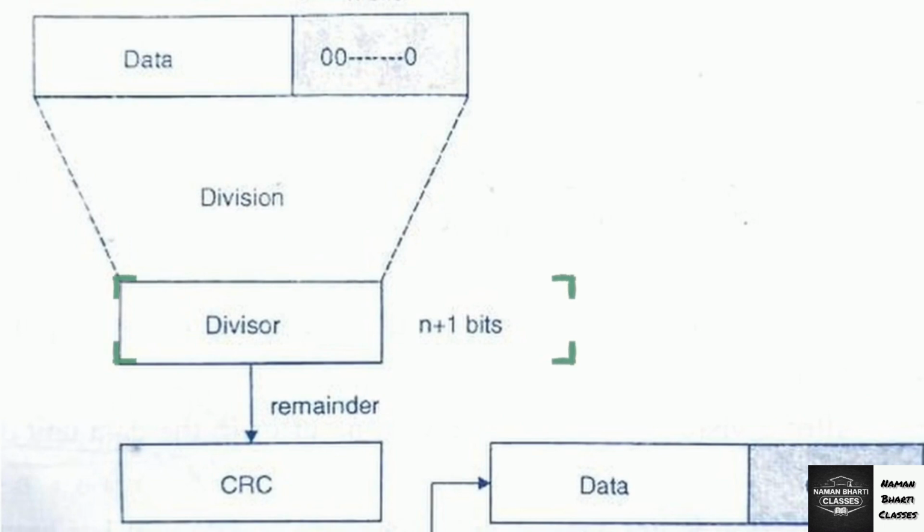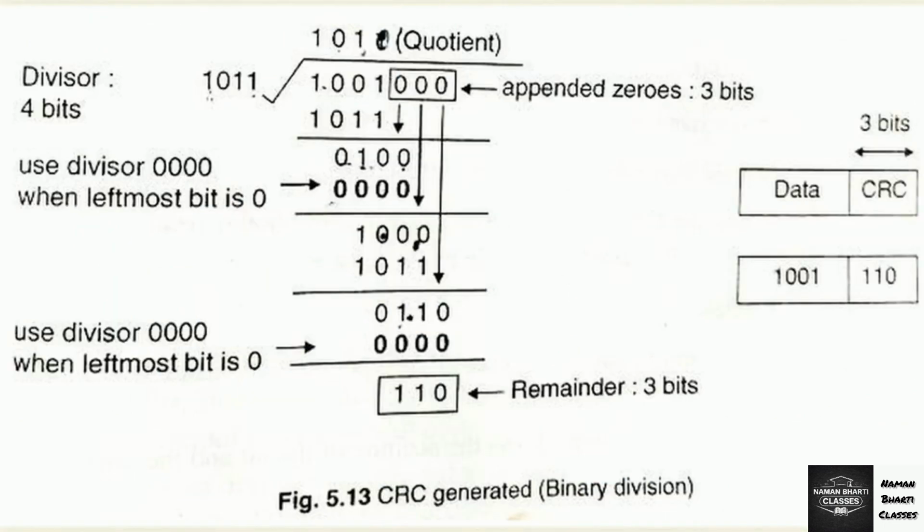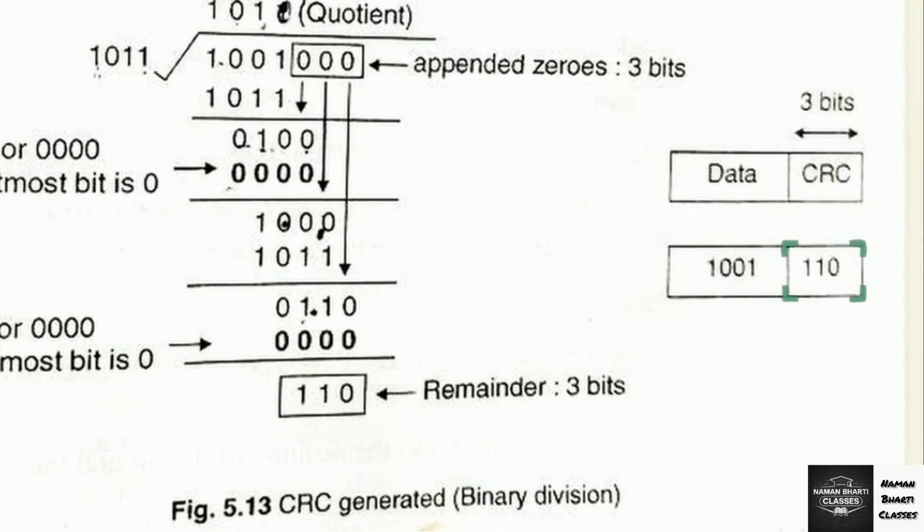of n+1 bits. Here, the sender appends n zeros to the data payload, then performs binary long division using the agreed divisor. The quotient is discarded. The remainder is the only valuable output. This remainder replaces the appended zeros, becoming the final CRC code attached to the data frame.